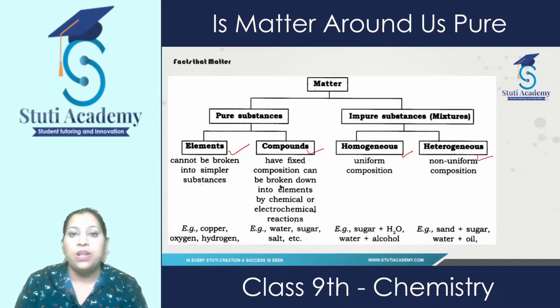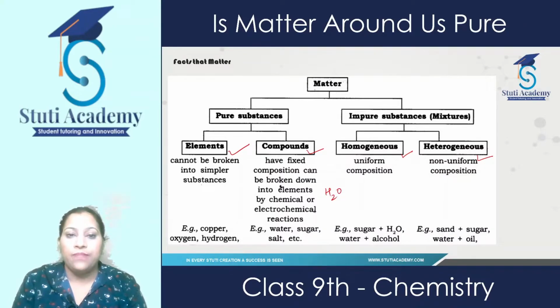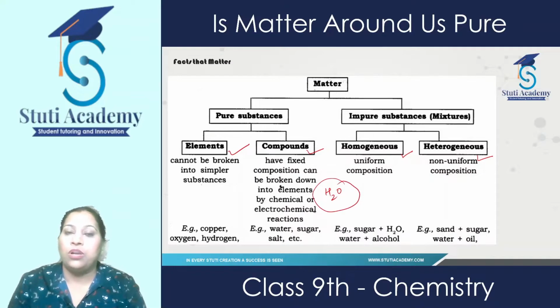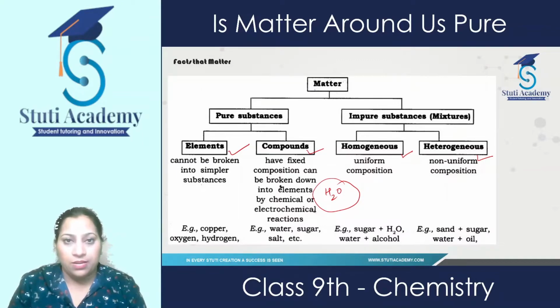For example, the formula of water is H2O. It means there is a fixed composition or fixed ratio in it. And these compounds can be separated by chemical methods or electrochemical methods.